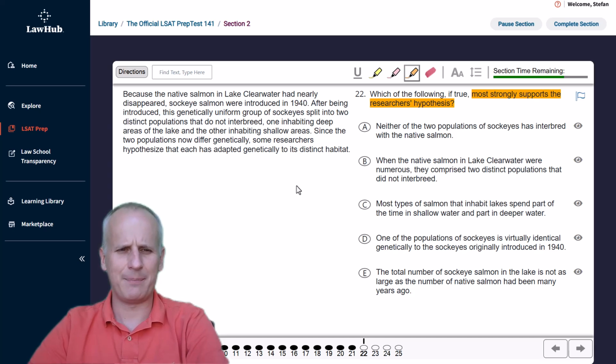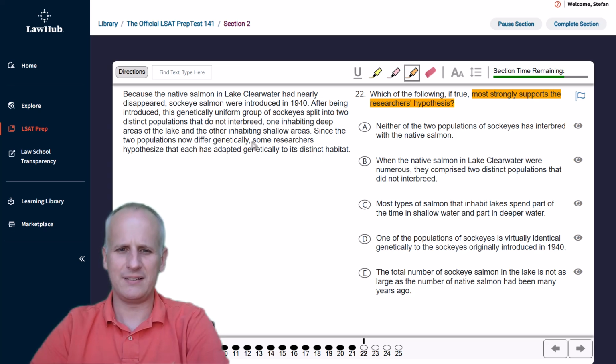So starting at the top, because the native salmon in Lake Clearwater had nearly disappeared, sockeye salmon were introduced in 1940. After being introduced, this genetically uniform group of sockeyes split into two distinct populations that do not interbreed, one inhabiting deep areas of the lake and the other inhabiting shallow areas. Since the two populations now differ genetically, some researchers hypothesize that each has adapted genetically to its distinct habitat.